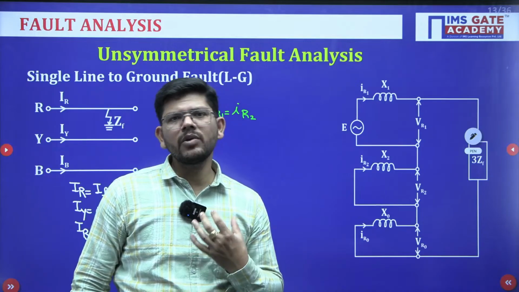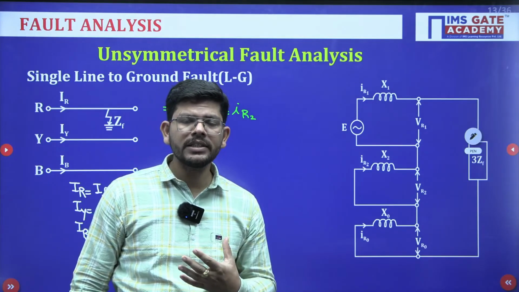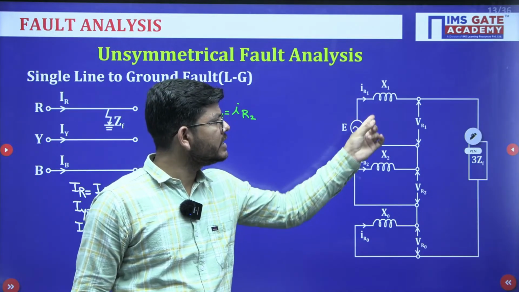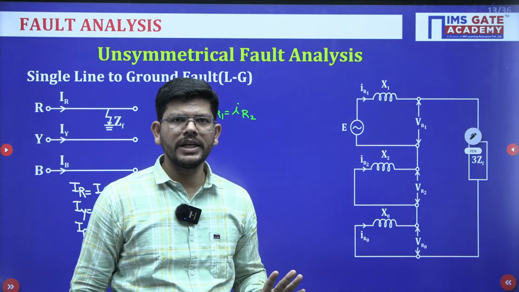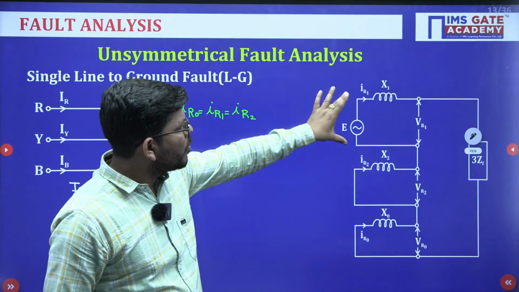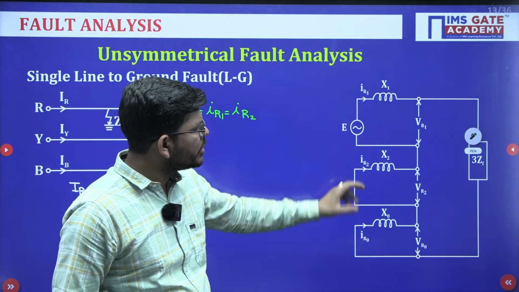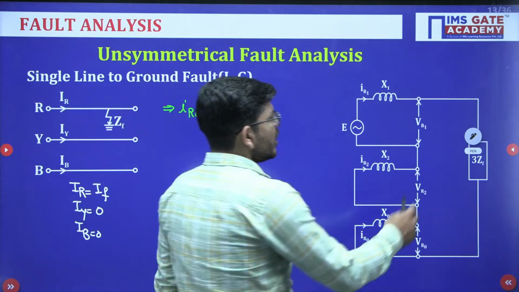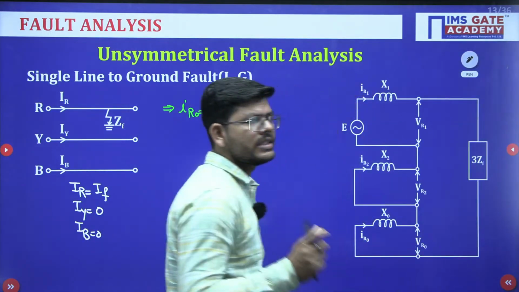If currents are equal to each other, this signifies that their sequence networks are connected in series, otherwise this is not possible, isn't it? So, you can see the positive, negative and zero sequence networks are connected in series, okay. Only then can we have the same current.